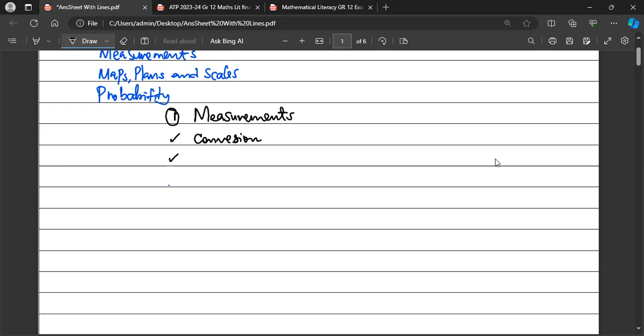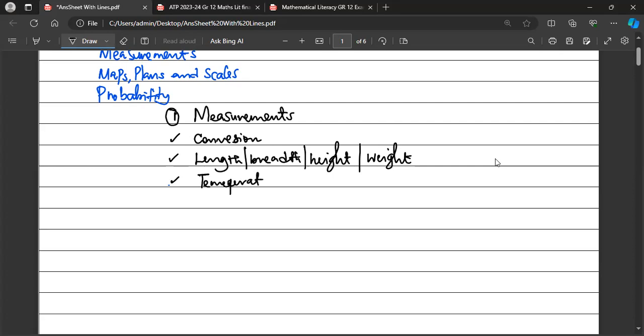Then we shall look at length, breadth, and also height. This could also include the weight, how we get the weight. We look at temperature.